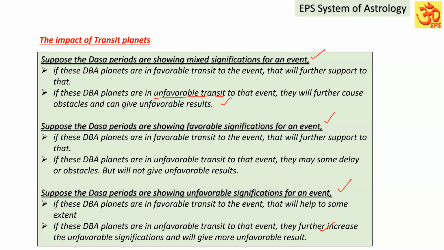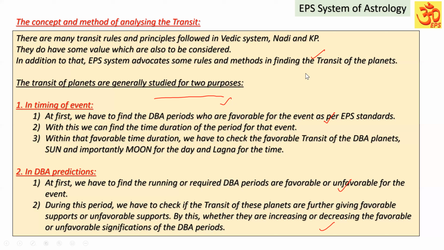Now let us go to the next one. The concept and method of analyzing the transit. There are many transit rules and principles followed in our Vedic system and Nadi system, and of course in our KP also.